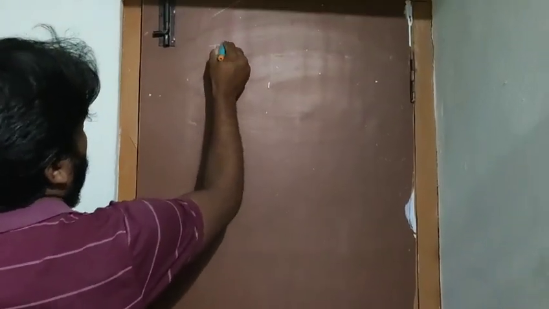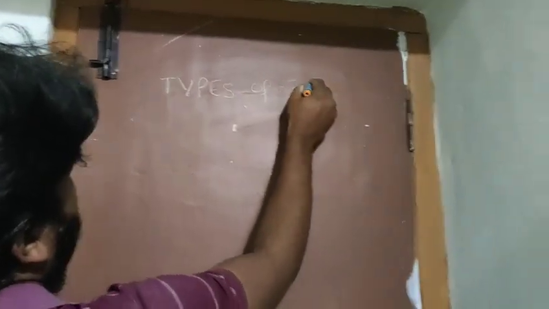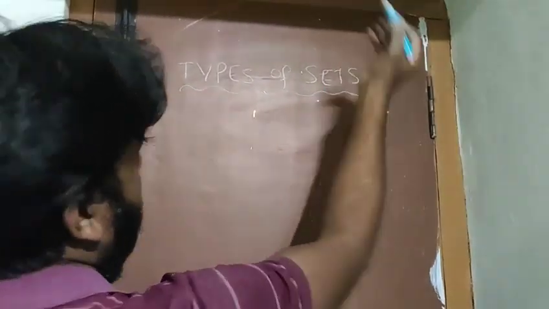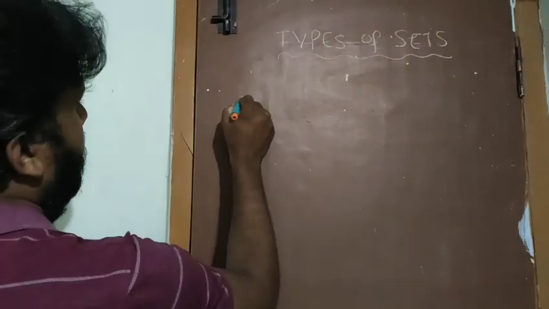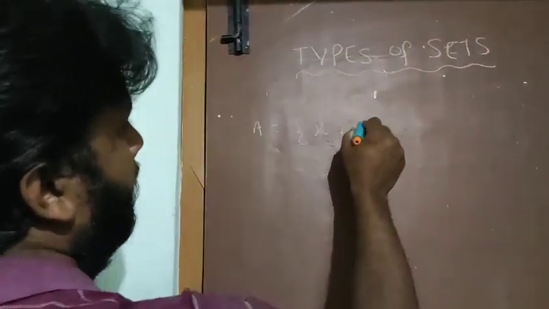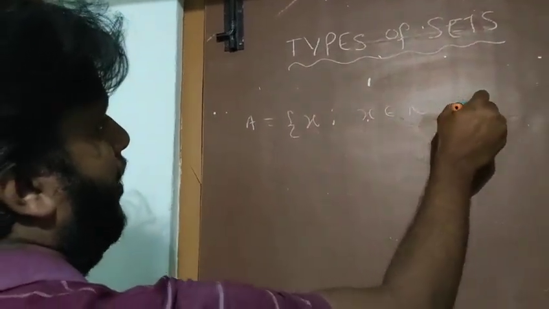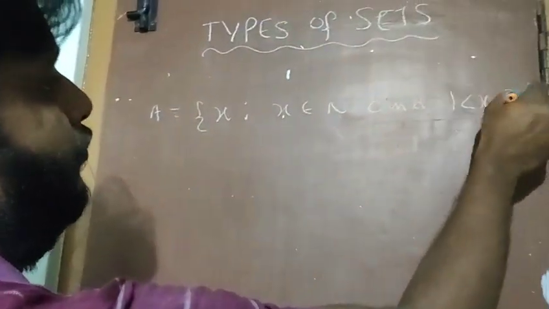It's time for discussion about types of sets. We have different types of sets. For example, I am writing one example. A is a set of x such that x belongs to the natural numbers and 1 is less than x is less than 2.